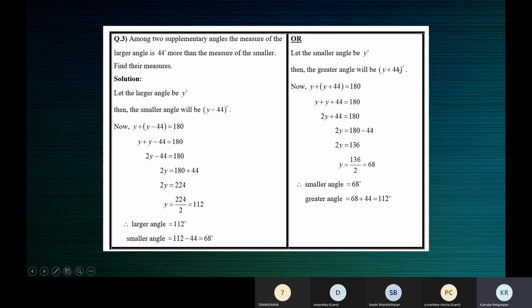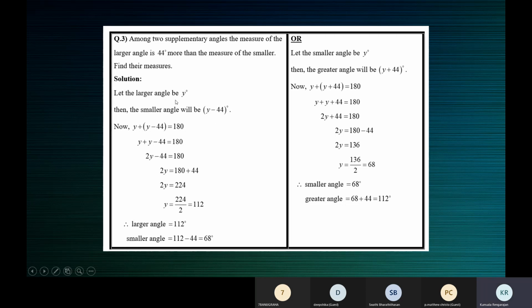This forms the assumption. Now the equation: when you add the two angles, one angle is y, the other angle is y minus 44. If you add the two angles, the answer is 180. Here, one angle is y, the other angle is y plus 44. You should add the two angles. When you find the sum of the two angles, the answer is 180. Then you must solve and find the value of y and hence find the two angles. So when you get y is 112, the larger angle is 112.